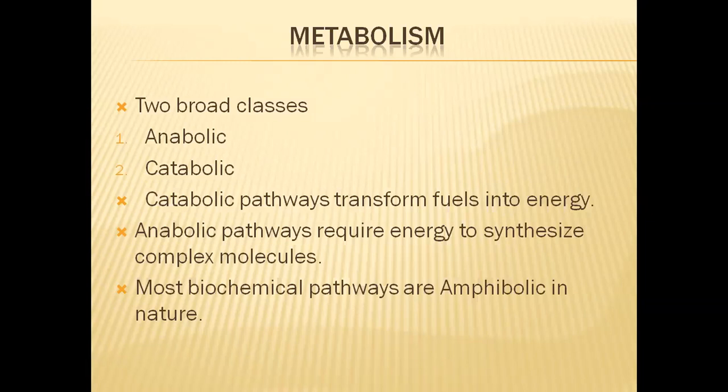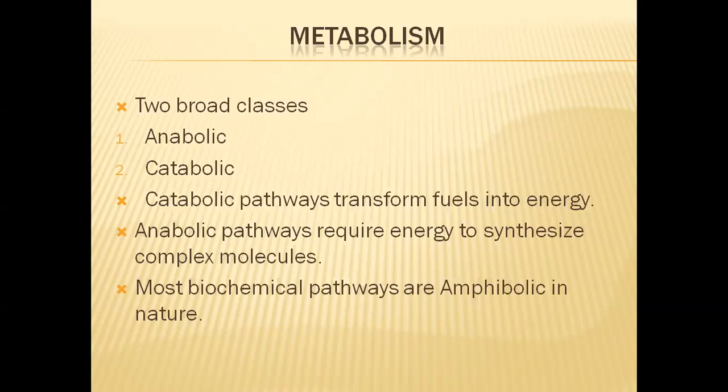And we say that there are two types of reactions, anabolic reactions and catabolic reactions. But most biochemical pathways that occur inside our cells are amphibolic. That means we cannot categorize the complete pathway as an anabolic pathway or a catabolic pathway. Why? Because in a pathway, many chemical reactions take place.